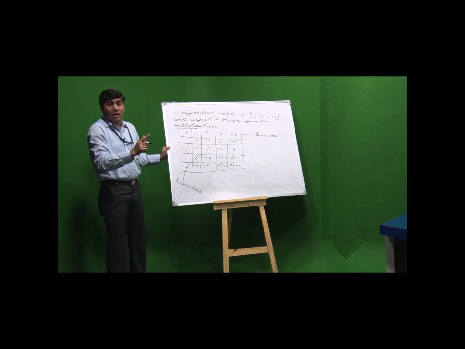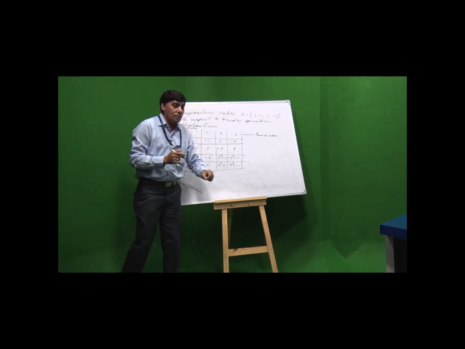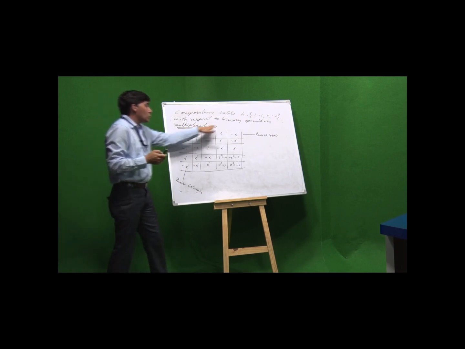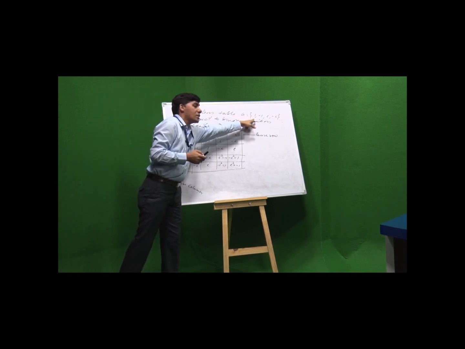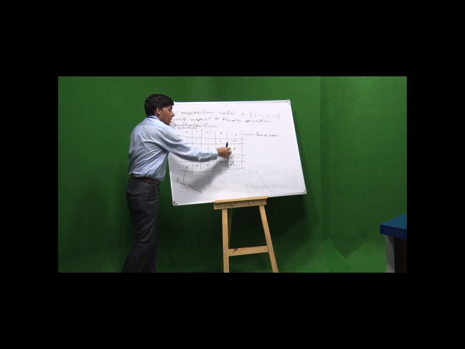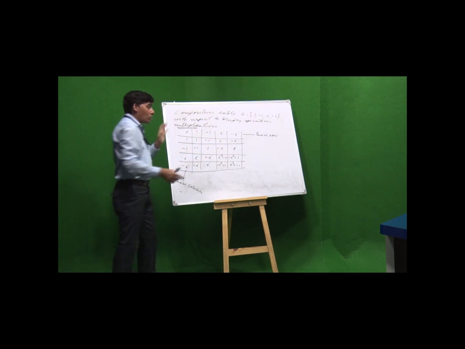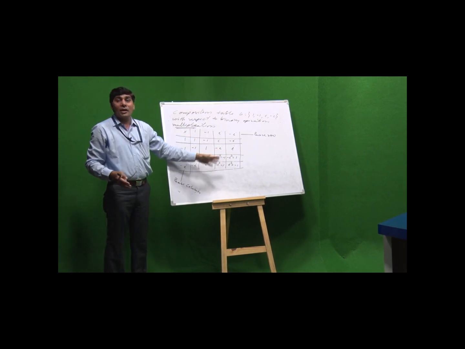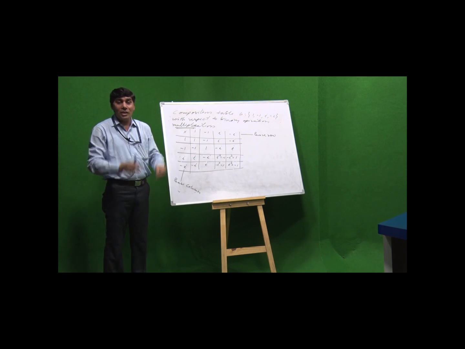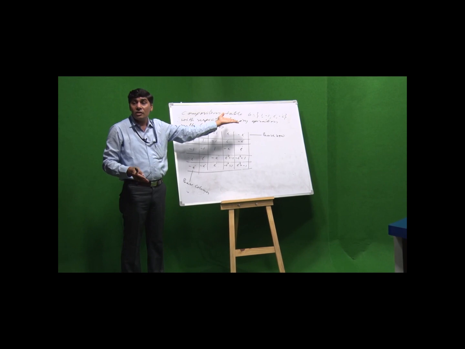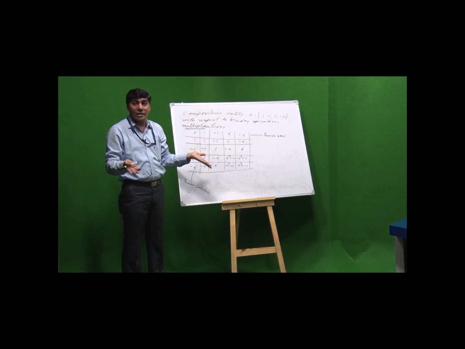First one, the closure property. For the closure property, we see that the composition of any 2 elements of the group G, the resulting element is also an element of G. From this table we see each element of the table belongs to G. That means the resulting elements are elements of G. So, the closure property is satisfied.